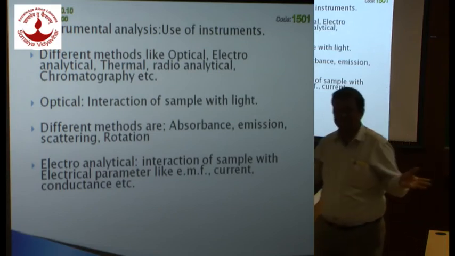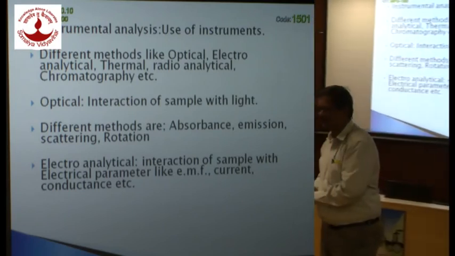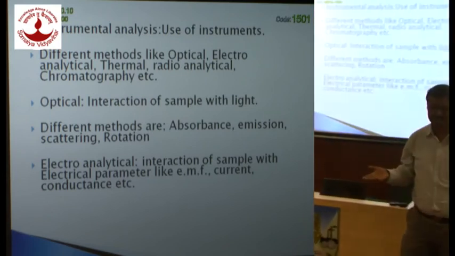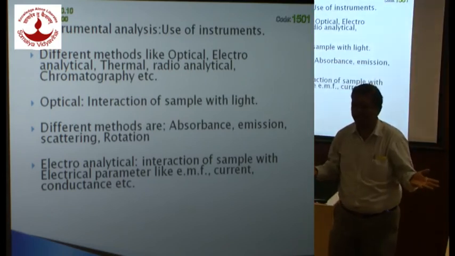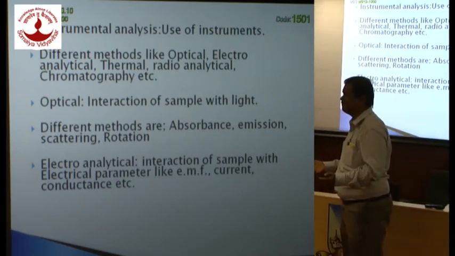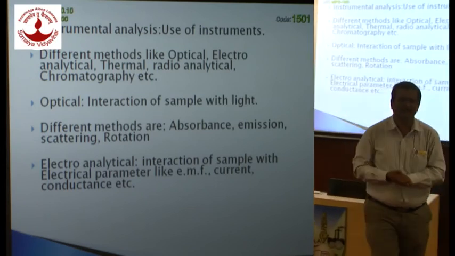Next comes thermal methods. What are thermal methods? It is interaction of the sample with change in temperature. The first and basic method is thermogravimetry, TGA. What do you do in TGA? Heat the sample and weigh it simultaneously.